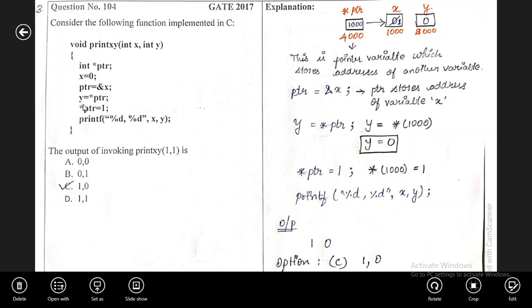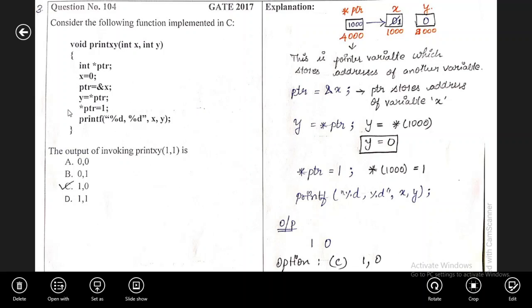We will move on to the next statement, star ptr equal to 1. Now this star ptr contains the value 1. This star ptr holds the address 1000. Now this 1000 holds the value 0. This 0 is erased and updated by 1. Now the x variable holds the value 1 and y variable holds the value 0.